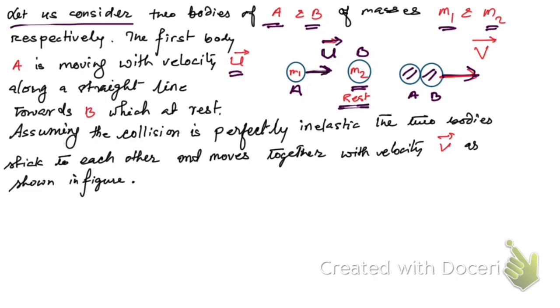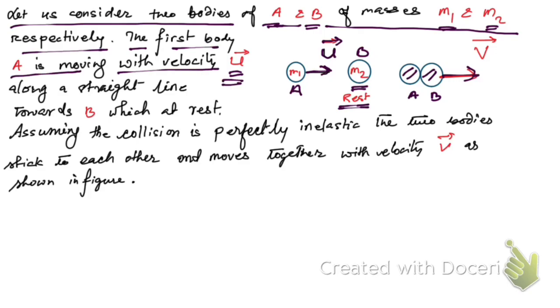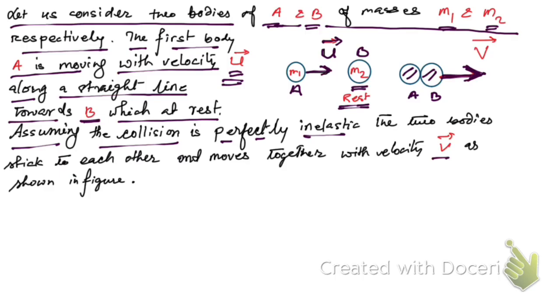Assuming the collision is perfectly inelastic, the colliding bodies must stick together and travel with the same velocity, which we have taken as v, as shown in the figure.